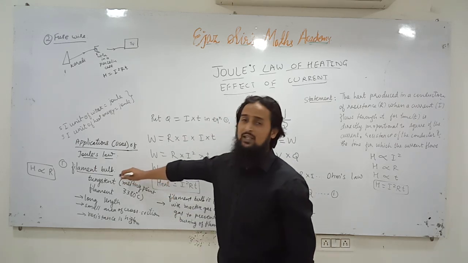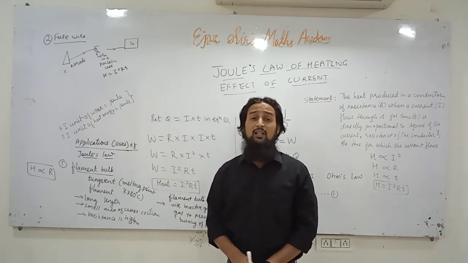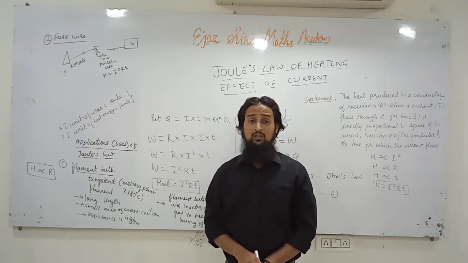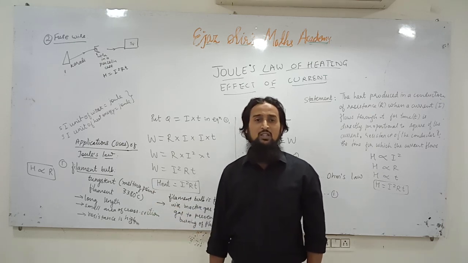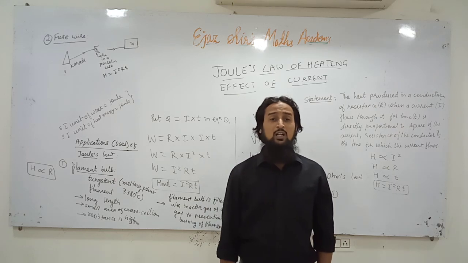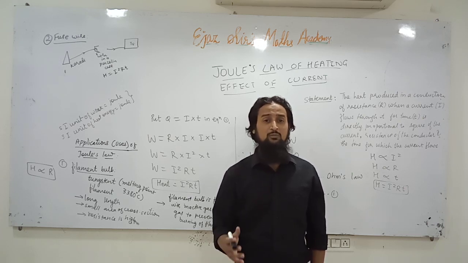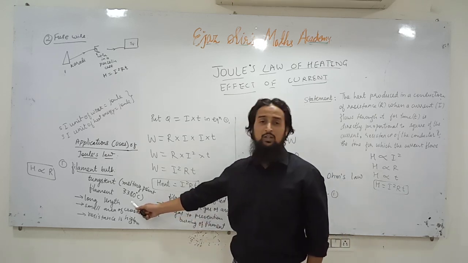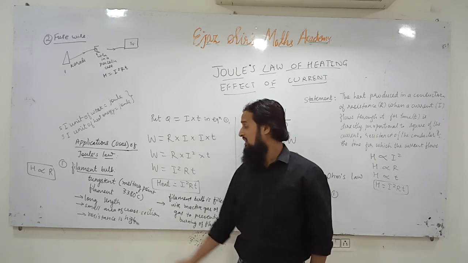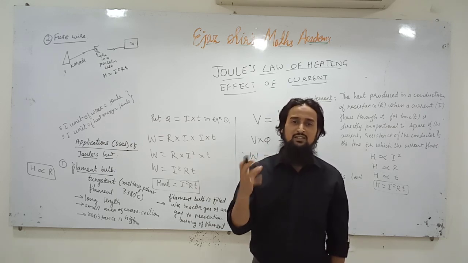This is the answer. And another new scientific reason type question may be asked. Why does the filament of a bulb have high melting point? So again the same reason will be written here. When electric current flows through the tungsten filament, according to Joule's law, a large amount of heat is produced in the filament, and if the melting point of the filament had been low, the filament would have broken and it would have broken the circuit, and there would have been darkness everywhere. But since the filament has a very high melting point of 3380 degrees Celsius nearly, the filament does not melt and it becomes hot and it gives heat as well as light.